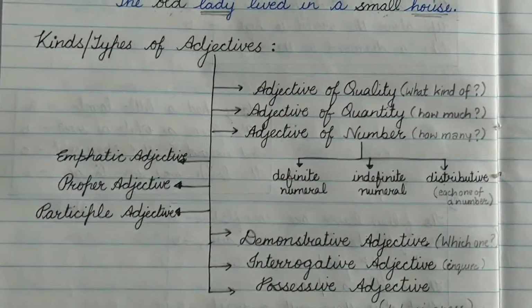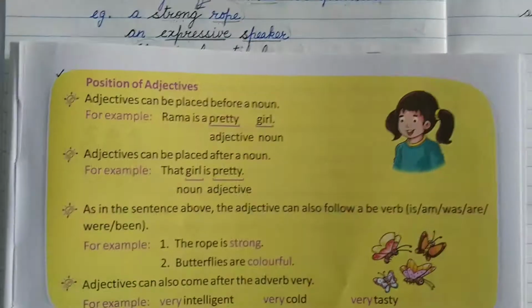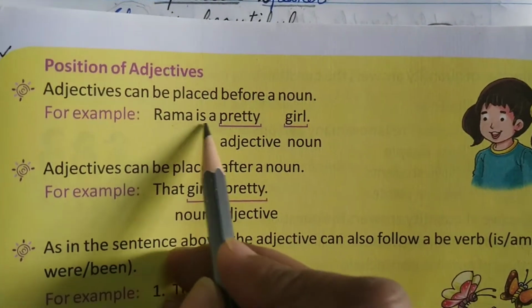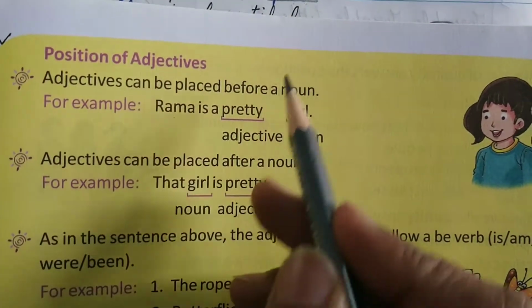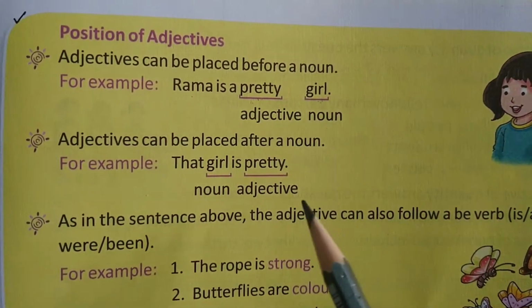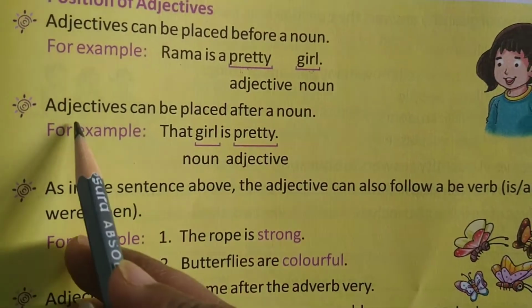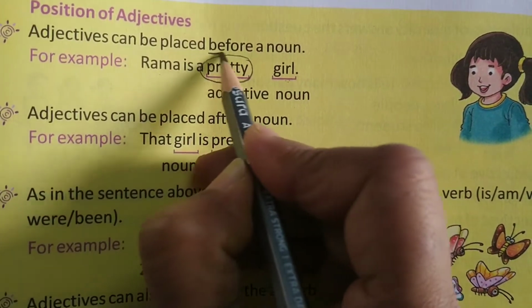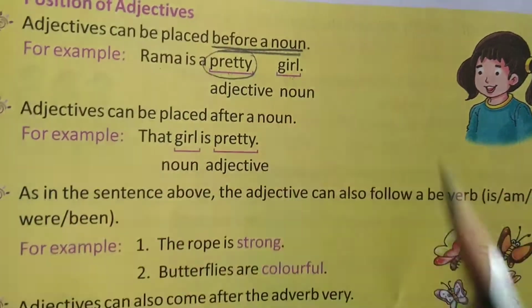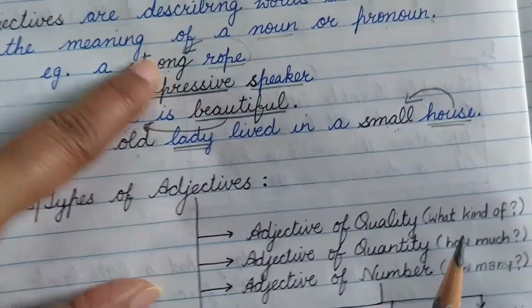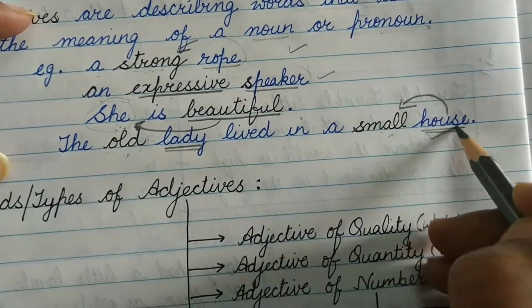Before we go on to the kinds, look at the different positions of adjectives in a sentence. Look at the first example. Rama is a pretty girl. As I explained earlier, pretty here becomes an adjective to the noun girl. There you have seen that the adjective is placed before a noun. Earlier, whatever examples I have given, they were all before the noun. This one, and this one.